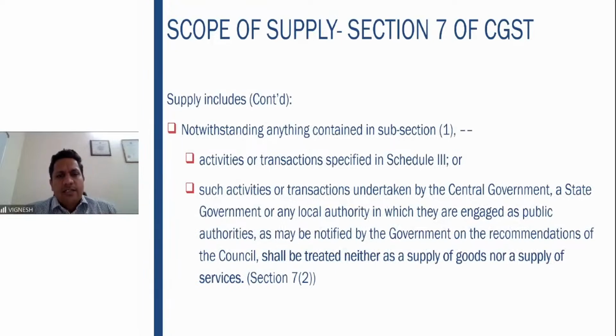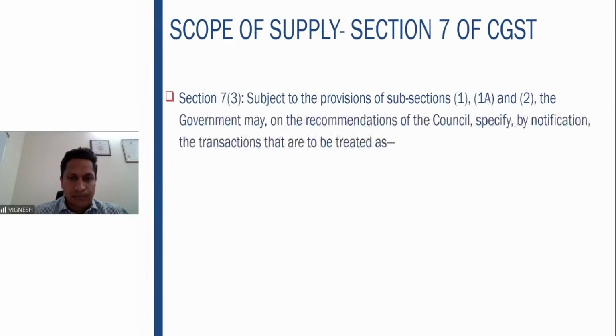So activities or transactions specified in Schedule 3, in which such activities undertaken by central government or state government or local authority as notified shall be treated neither as supply of goods nor as supply of services. So two types of activities are covered in Schedule 3. One, the activities or transactions which are clearly mentioned in the schedule, and number two, it also covers the activities or transactions undertaken by the central government, state government, local authority as may be notified by the government. These are all neither a supply of goods nor a supply of services.